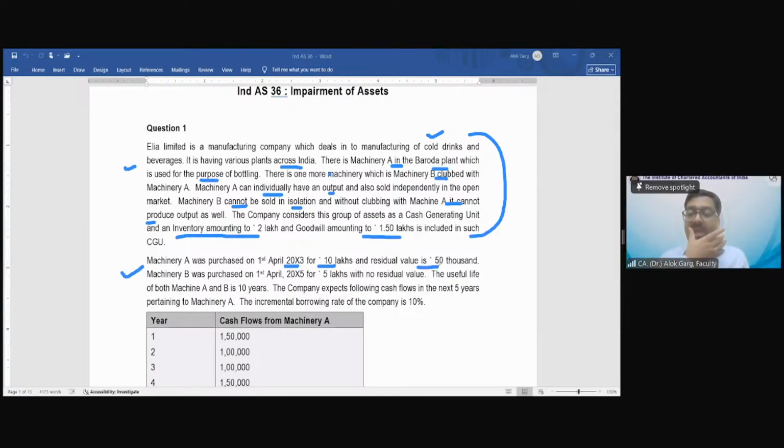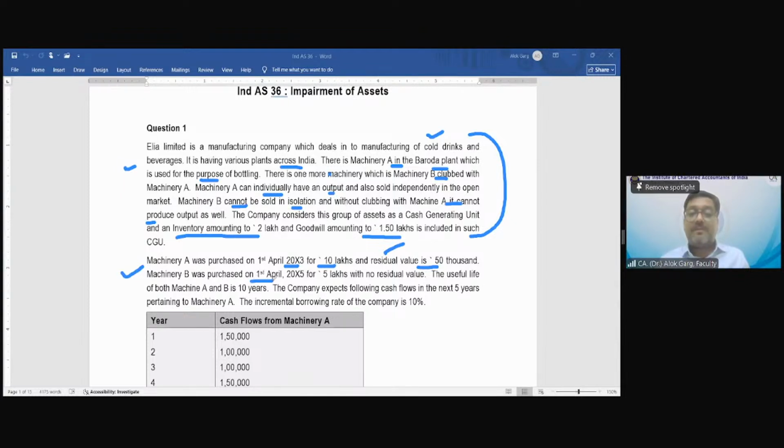What does it mean? Residual value, scrap value. It means when the life of the asset is complete, the company will be able to recover the scrap value at the end of the life, which is 50,000, right? And this residual value is also required for computing depreciation. Cost minus residual value divided by useful life is equal to depreciation. So 10 lakh is the cost of machine A, 50,000 is the residual value.